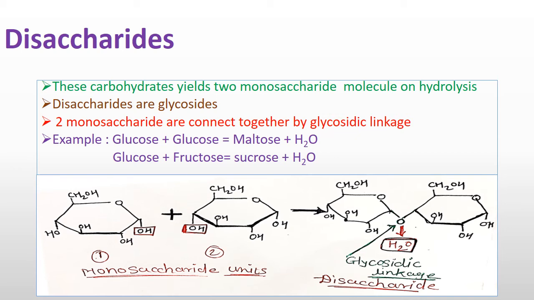Here I have shown that two monosaccharide groups are joined together and they form an oxygen bridge, that is an anomeric bridge. That bridge is called a glycosidic linkage. Two monosaccharides joined together by a glycosidic linkage make a disaccharide, and removal of a water molecule takes place. We can also call them glycosides because they are joined together by a glycosidic linkage.